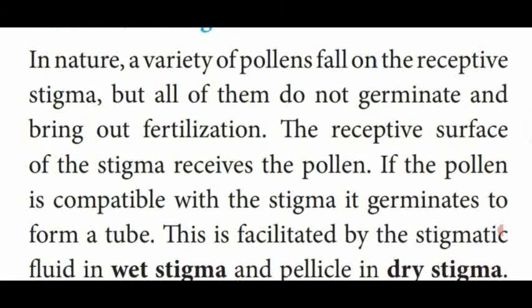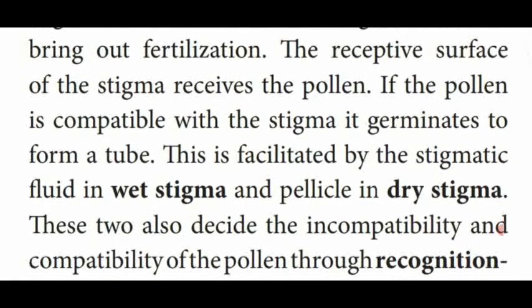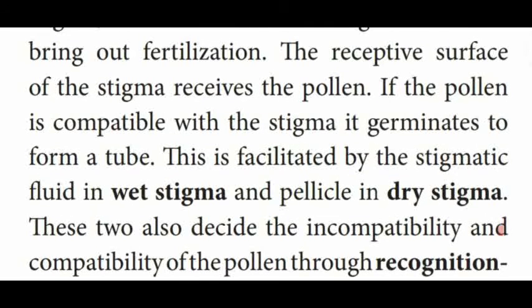The receptive surface of the stigma receives the pollen grains. That means how they land on the stigma, and how the stigma allows the pollen grains to enter into the ovary. That is said to be pollen on the stigma. So each stigma has a receptive region to receive the pollen. If the pollen has the capacity to germinate, the germinated pollen grains form the pollen tube.